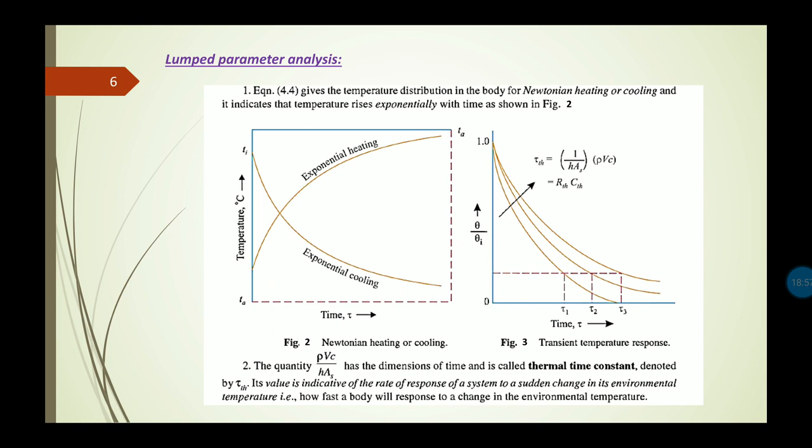This type of process is known as Newtonian heating or cooling process, and here the temperature is considered to be uniform at a given amount of time, and this type of analysis is known as lumped parameter analysis. So this is the basic concept of lumped parameter analysis.